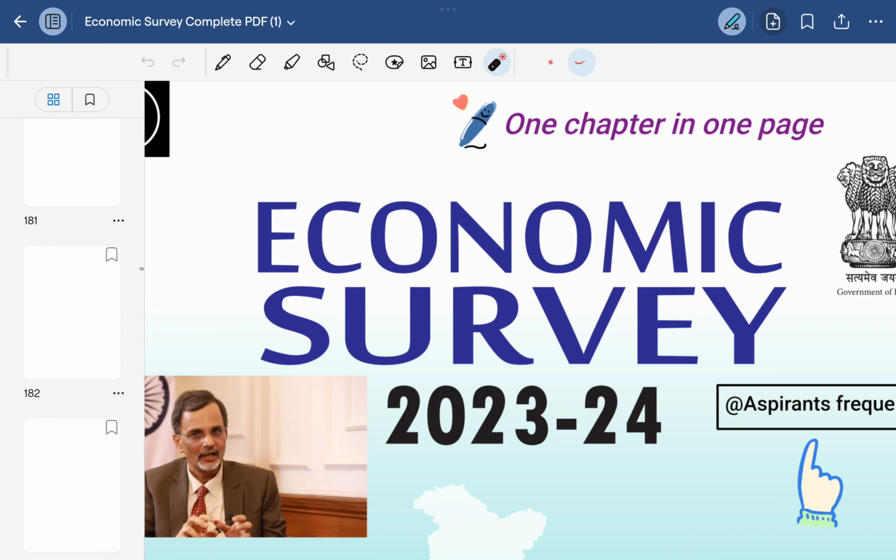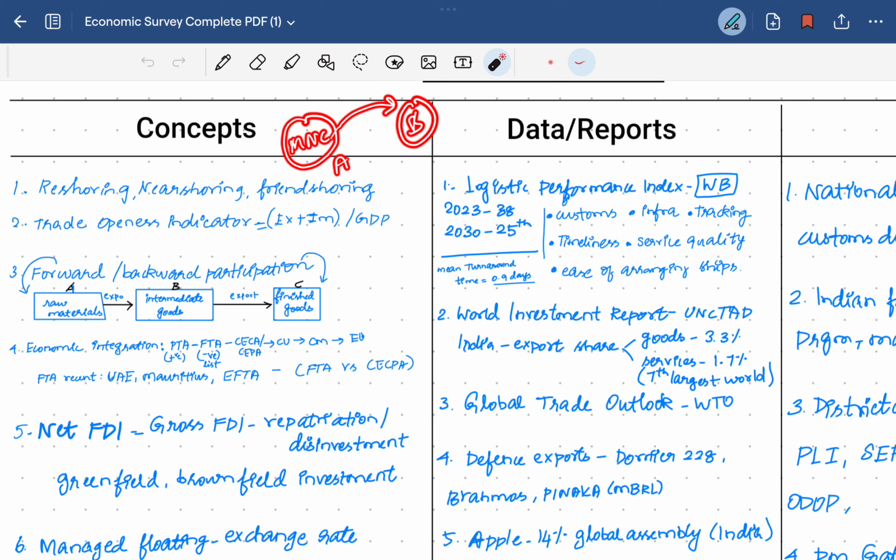First, concepts. The concepts like reshoring, nearshoring and friendshoring. Shoring is nothing but this: there is an MNC company located in another country B. If the company is located in A and it is relocating to its home country, then it's reshoring.